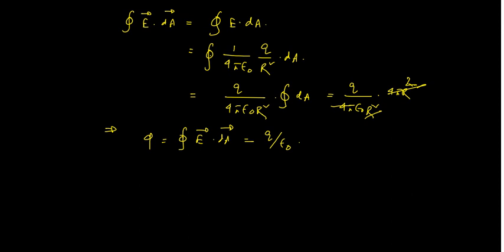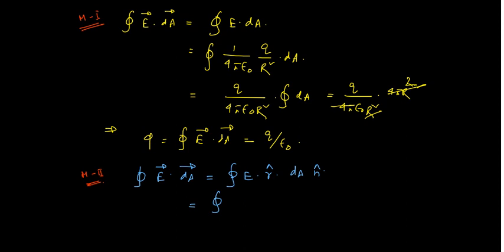We can do an alternative. This is method 1, by using Coulomb's law. We can do it with the help of method 2 also. What is method 2? Check out here. I will take the same form, that is closed integration of E dot dA, which is equal to, I will write, E into, let us say, r cap, dA into n cap. All right. So closed integration, if I write kq by r square r cap dA n cap. I hope you are understanding.